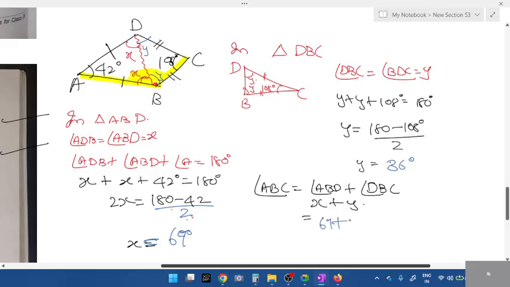Okay, 69 plus 36, students. That will give you angle ABC. Angle ADC is also the same. If they ask angle ABC or ADC, there's not much difference. Both are the same. X plus y.